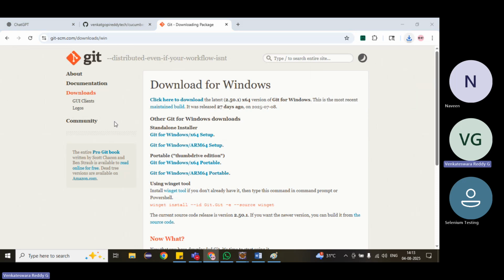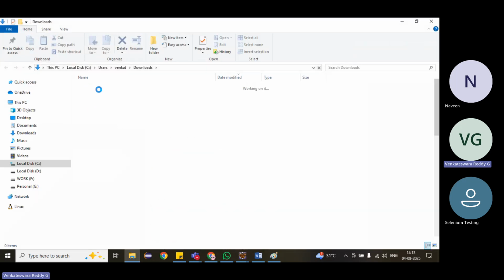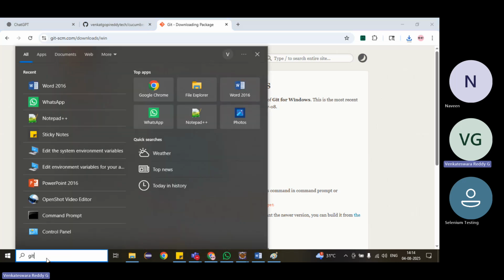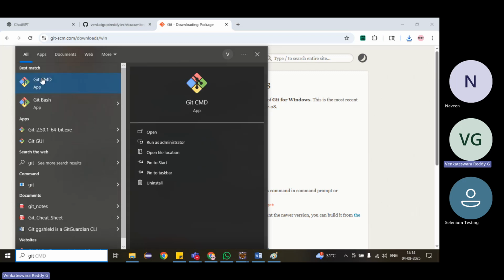We don't need to do anything additional. Just click on next, next, next, and it will install. Then how to verify whether it is installed or not? In the Windows search, you can search for Git. It will show Git command, Git Bash.